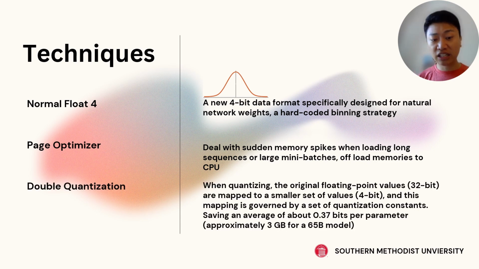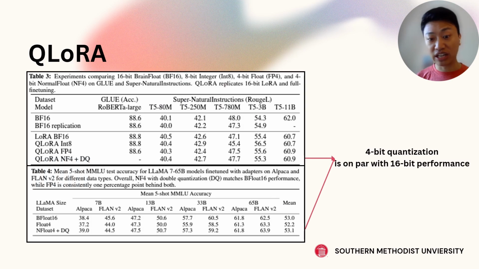And we also talk about the idea of double quantization. Double quantization is basically quantizing twice. When you quantize something from a higher bit to a lower bit, there's a scalar value you also save, maybe in 16-bit. Those scalars can also be quantized down. Therefore, you're saving approximately 3 gigabytes for a 65 billion parameter model.